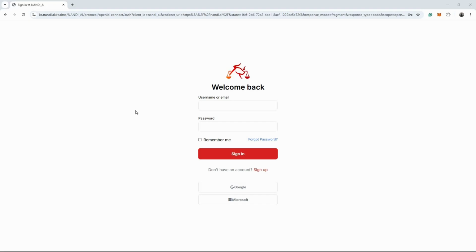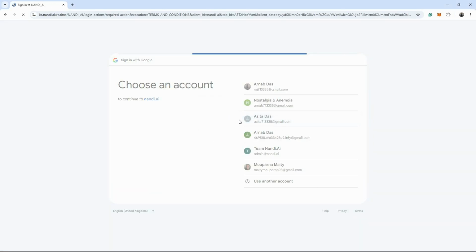Welcome to the product demo of NandiAI, an innovative solution designed to transform the landscape of legal research in India. Navigating India's vast and integrated legal framework has been a long challenge for legal professionals who spend countless hours analyzing case laws to find relevant precedents.